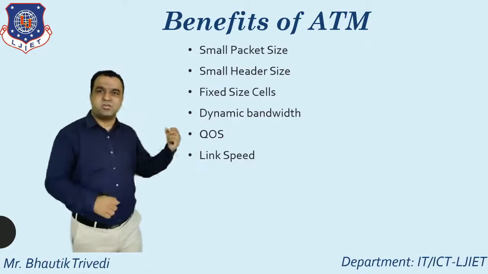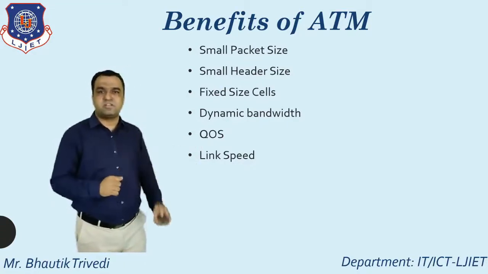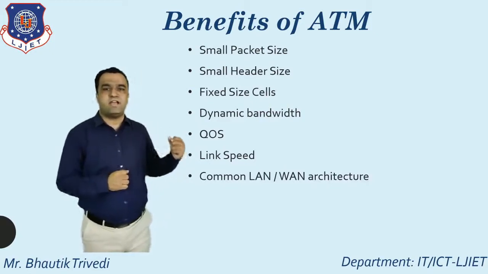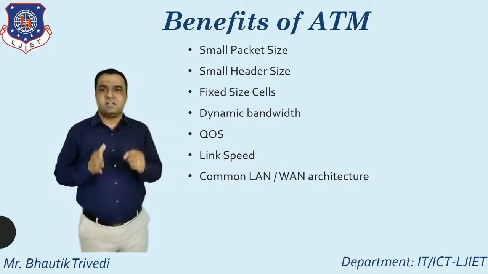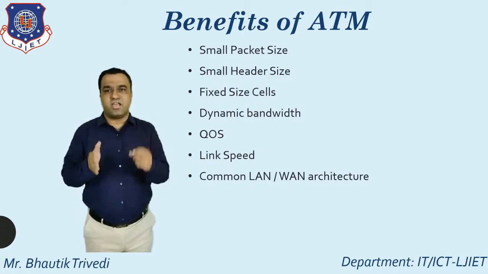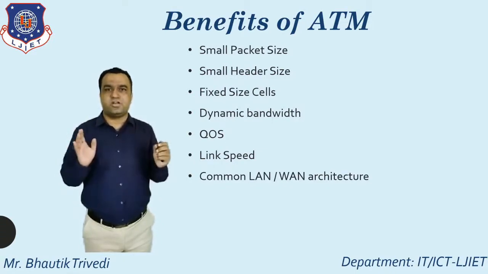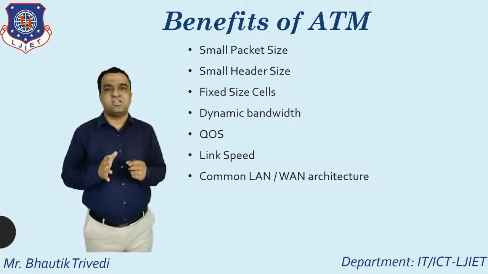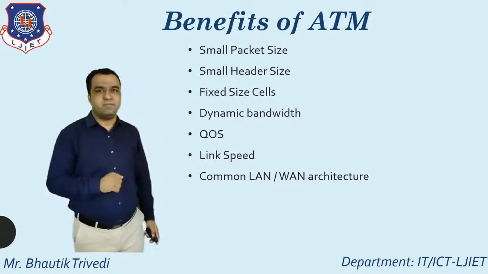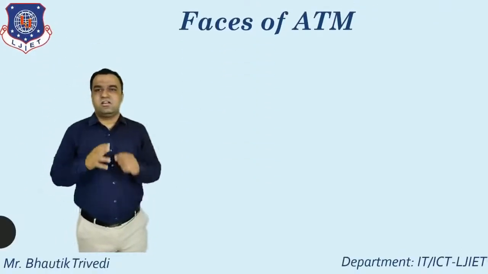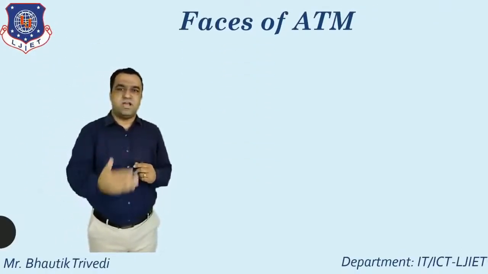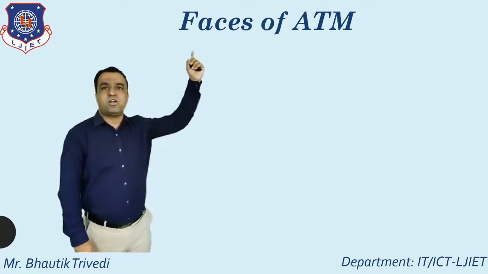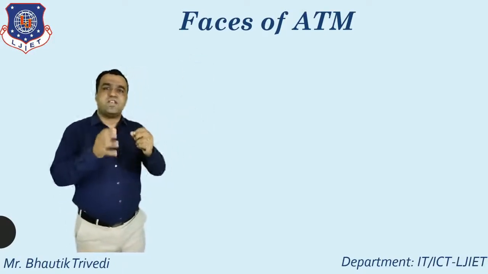So link speed, that is the most important factor of the benefits of the ATM. And the last important thing, that is the common LAN WAN architecture. Again, local area network and again the wide area network, that is the most important thing. So you can directly provide the proper architecture using the concept of the ATM. After that, first one benefits of the ATM, then the need of the ATM, and then after the most important topic, phases of the ATM.